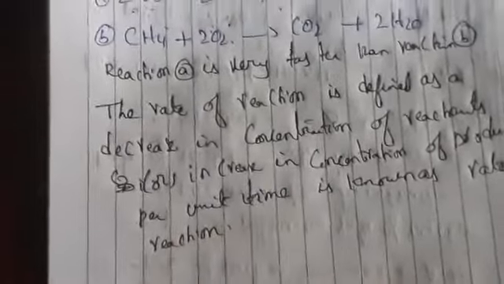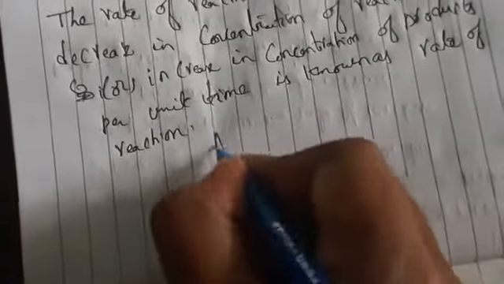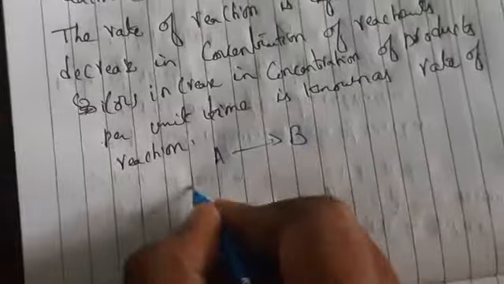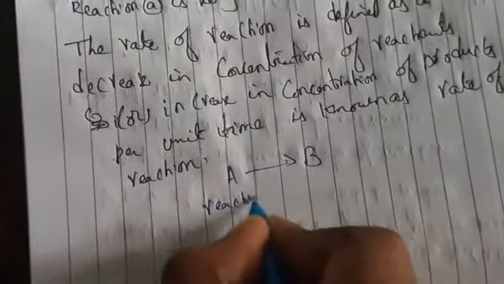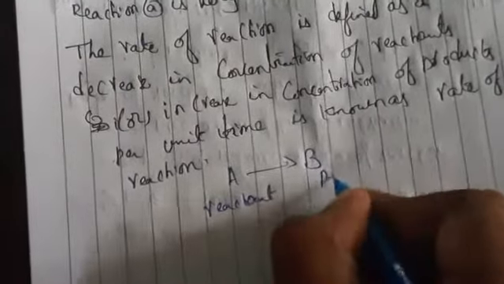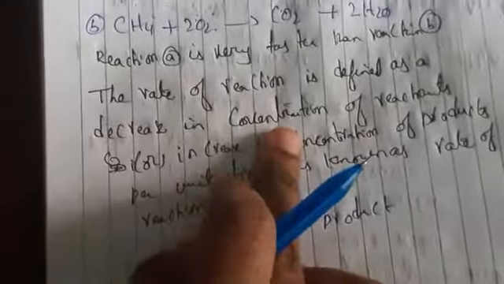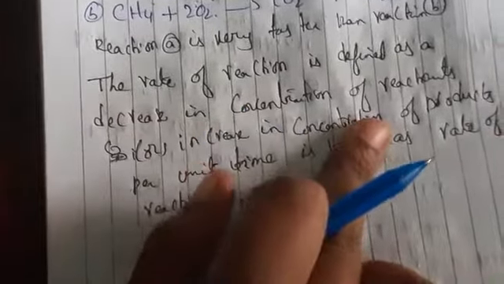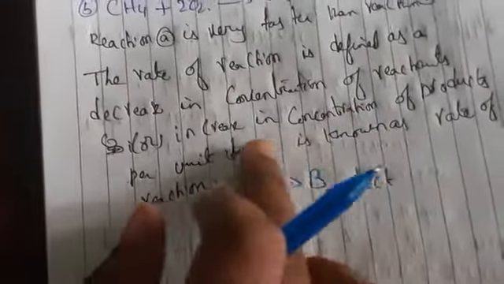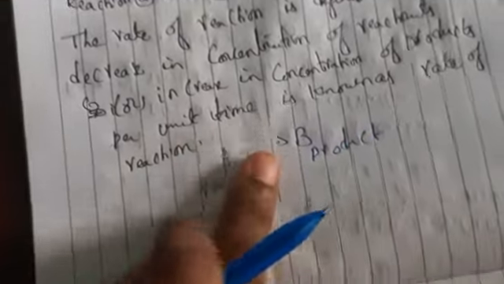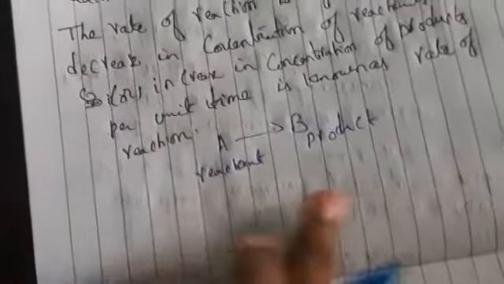Let us take an example: A gives rise to B. This one is the reactant and this one is the product. Now let us see the rate. What I have told is that rate of reaction means decrease in concentration of reactant and increase in concentration of product per unit time. This is the rate of reaction.